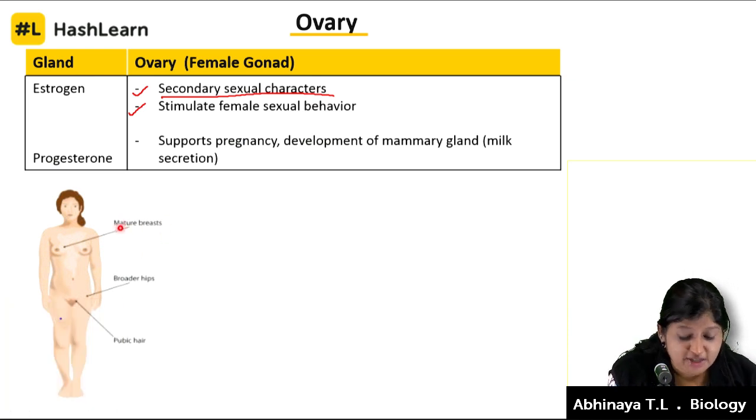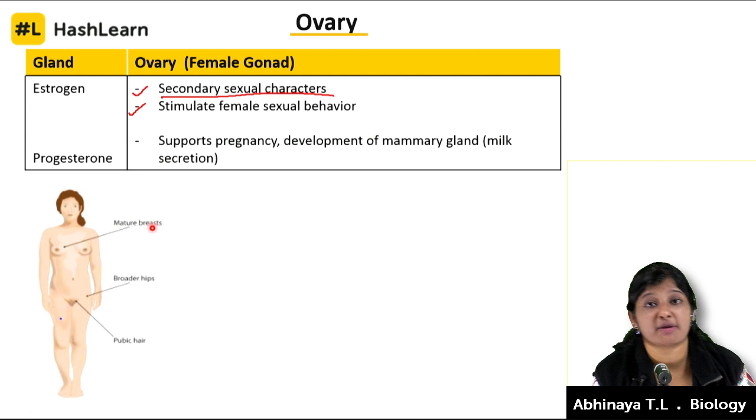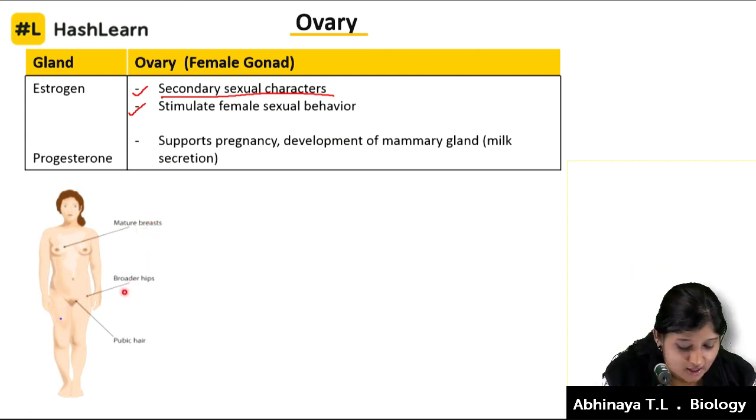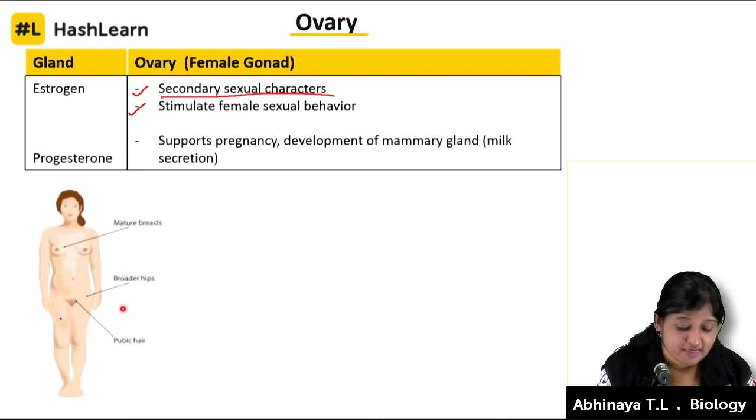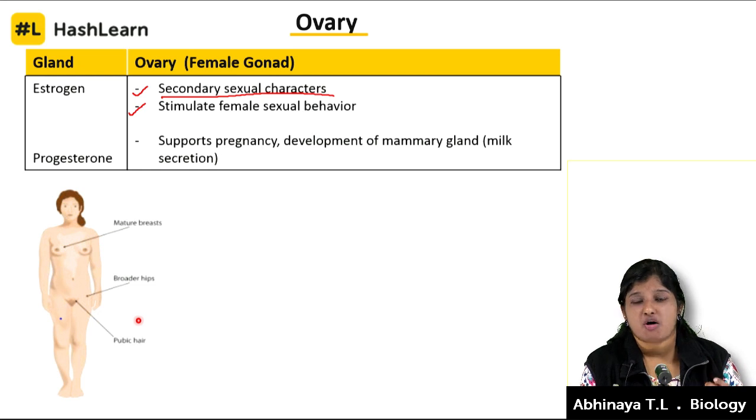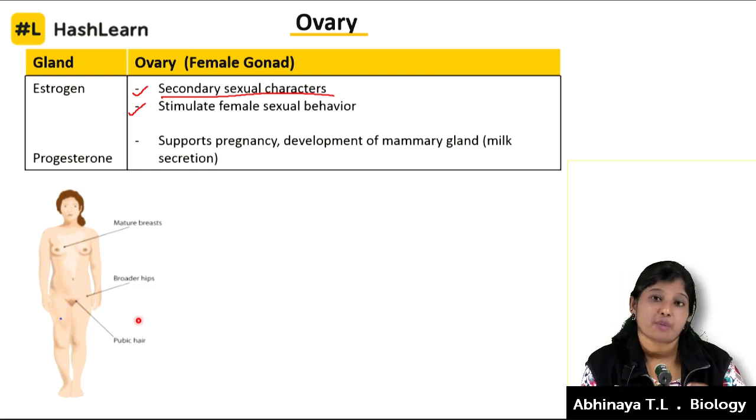Maturation of breasts, that's nothing but enlargement of breasts. Then you have broader hips, that's what I told you, the pelvic area becomes larger in its diameter. Then there is the growth of pubic hair in the genital area and also under the armpit.